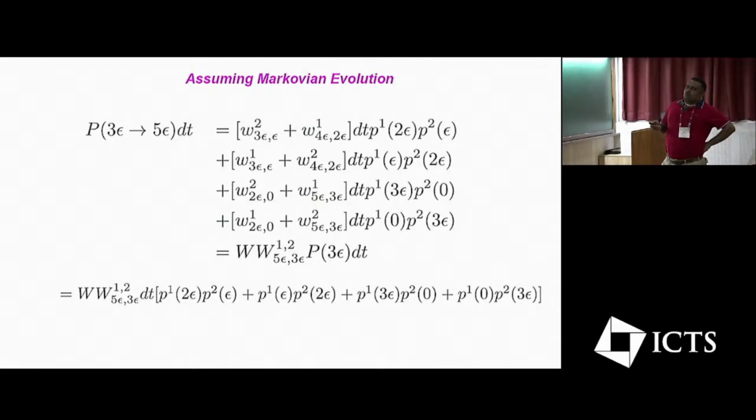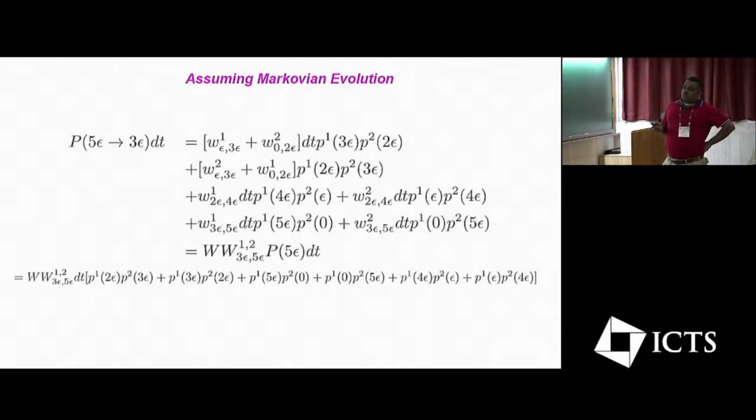In order for this particular process, where one gets an energy of 2 epsilon, system 1 has to basically get to an energy of 4 epsilon, or system 2, getting an energy of 2 epsilon, basically moves to an energy of 3 epsilon. So this is the entire contribution over here. And you're going to be having similar contributions like this for the rest of the transitions.